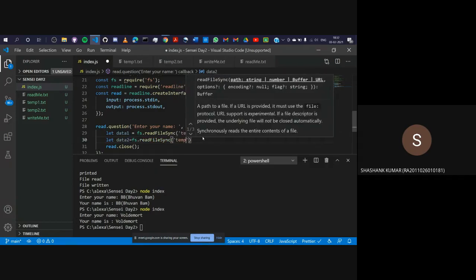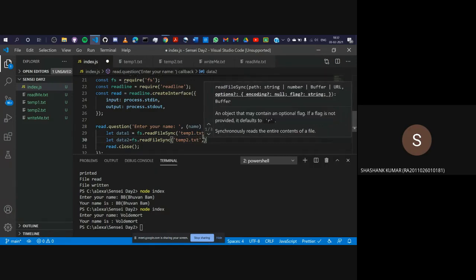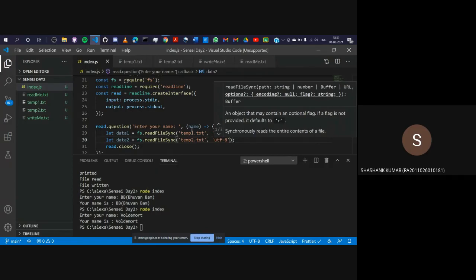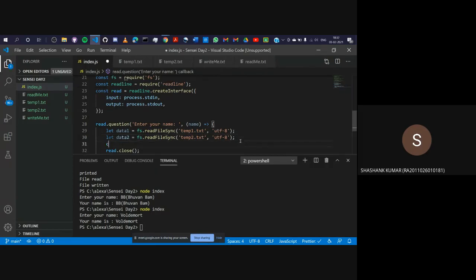We need to give it temp2.txt, then the encoding, and we will save this. And let's print something cool. Data1 plus I'll give it a space. Then I'll add the name here. Then I'll add your data 2.